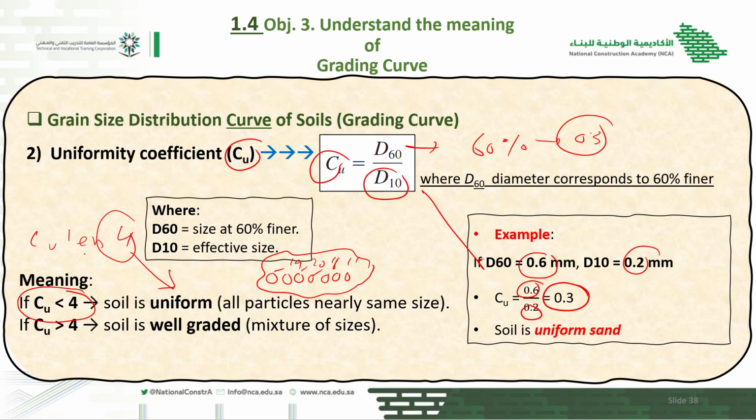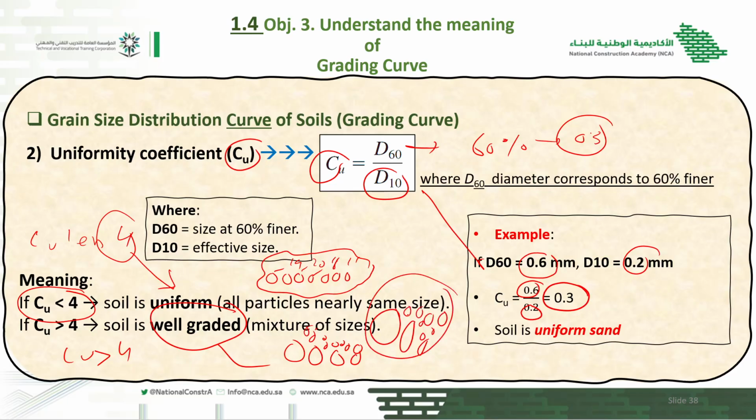If the Cu value is more than 4, it is called well graded. Well graded means soil in which all different sizes are present: bigger, smaller, and medium sizes. So it means there are fewer voids, the gaps between the soil particles are fewer, so it has good strength.